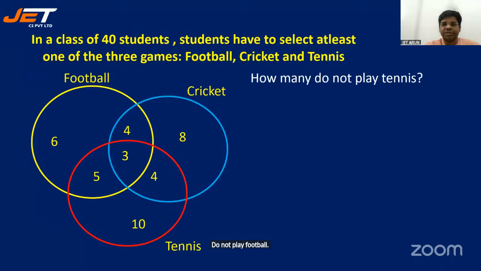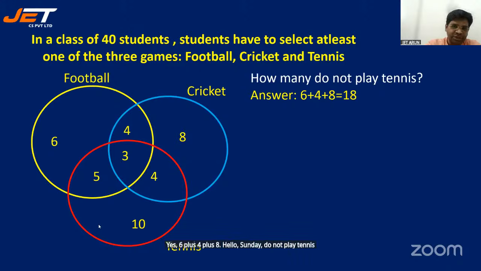Venn diagram study, students. How many do not play tennis separately? Same Venn diagram. I'm just asking you how many do not play tennis. Who don't play tennis? Quick. I'll count till 3. 3, 2, and 1. Yes, 6 plus 4 plus 8. How does this come? Do not play tennis. So they should not be in the tennis circle, those numbers. So 6 is outside, 4 is outside, 8 is outside.